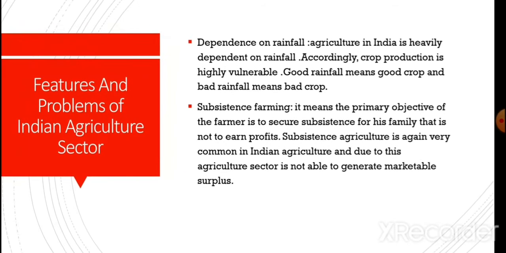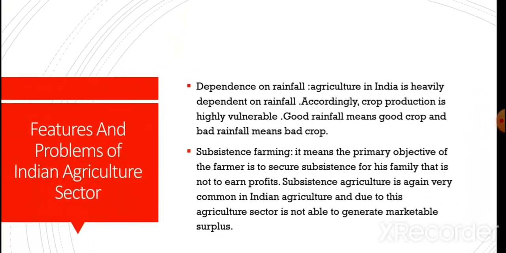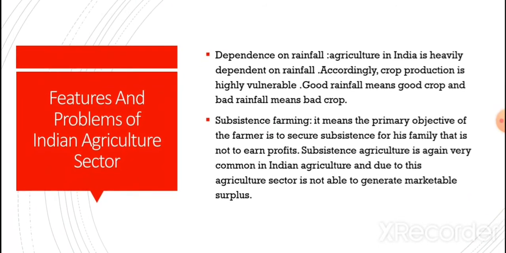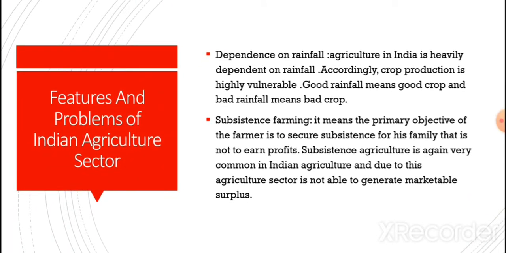Next, this is dependence on rainfall. Agriculture in India is heavily dependent on rainfall. Accordingly, crop production is highly vulnerable. Good rainfall ensures good crop and bad rainfall means bad crop.